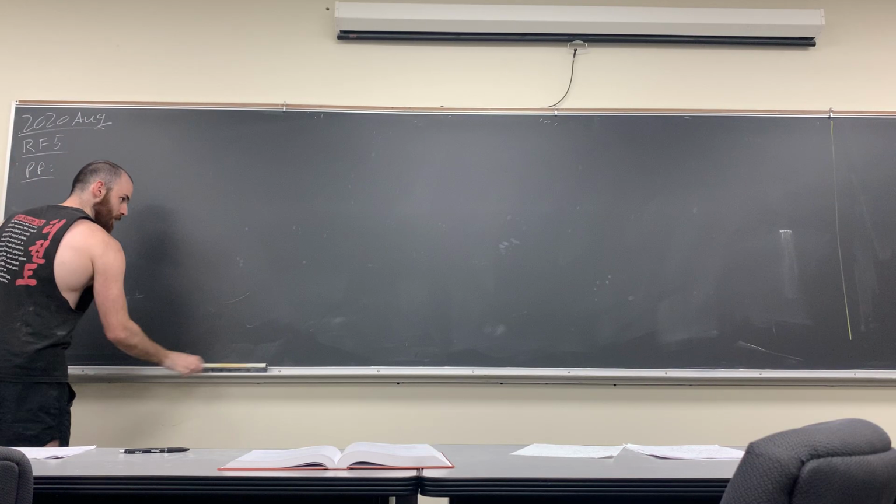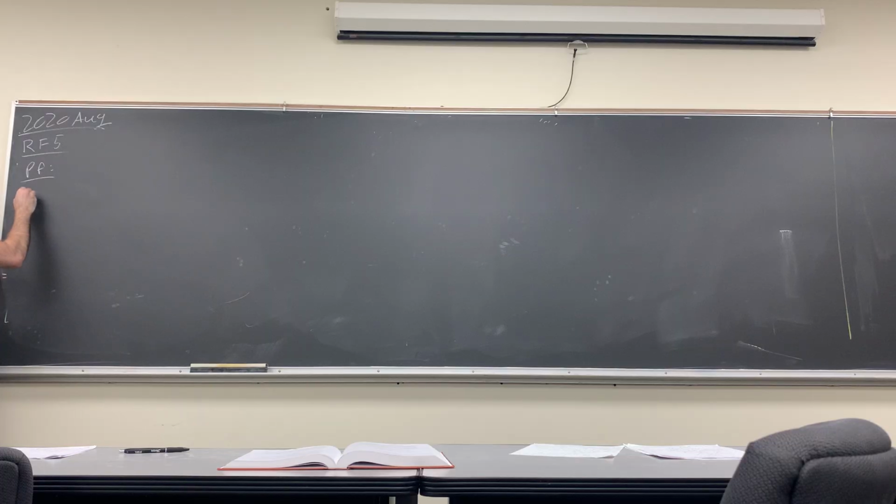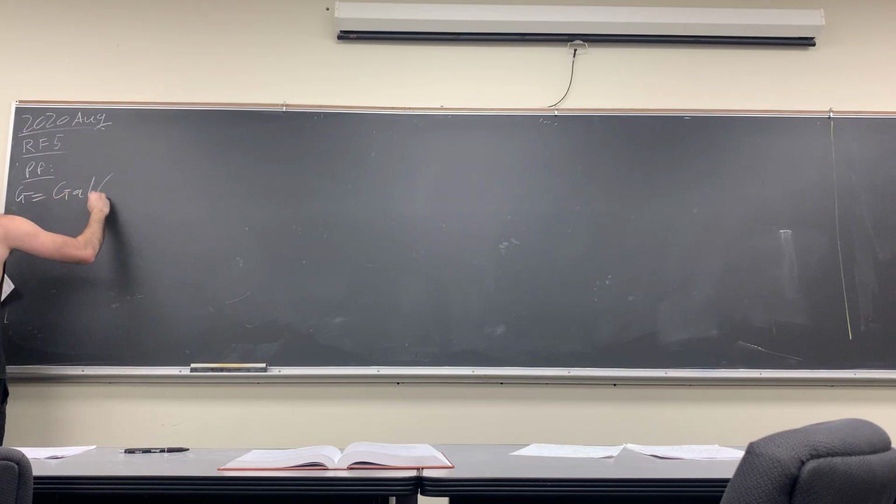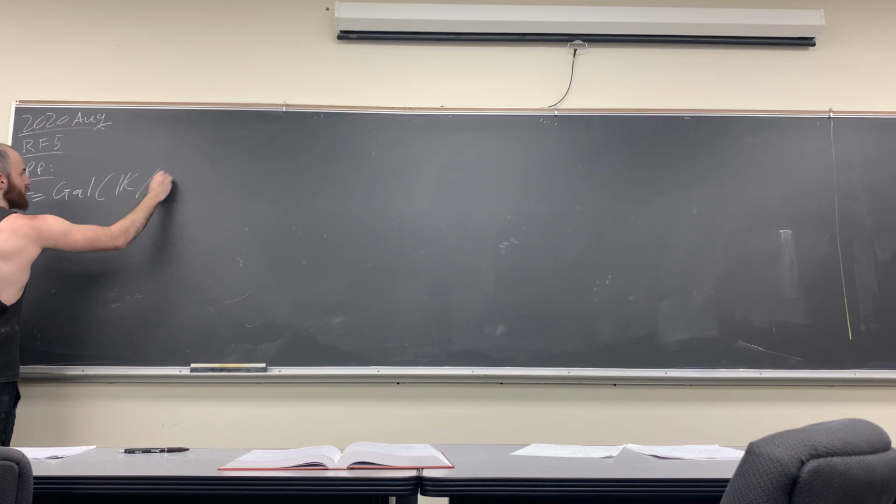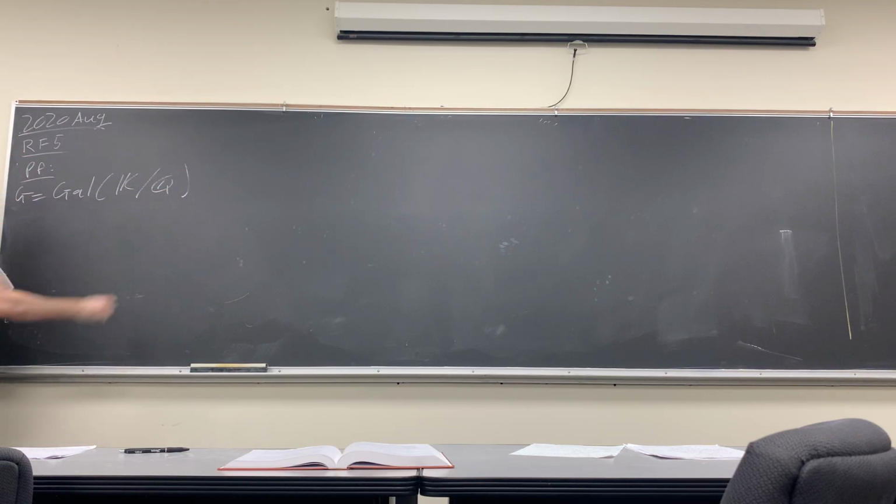Okay, so now G is going to be the Galois group of our splitting field over Q, and we just argued that the order of G is P times some B, where B is just some integer.